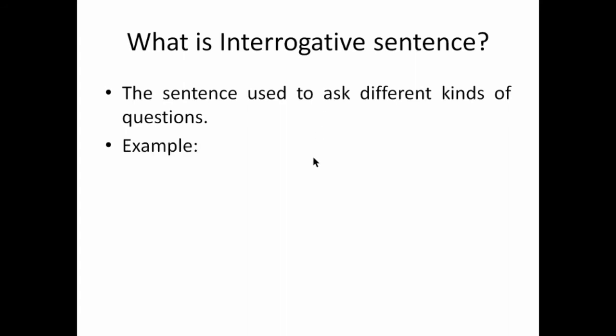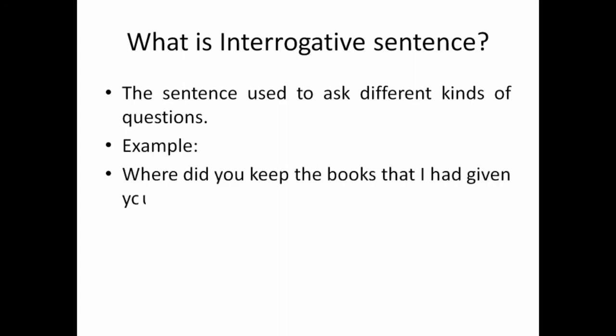Some examples will make your concept clear. Where did you keep the books that I had given you? Here, one more thing, if you cannot find whether it is an interrogative sentence or not, you can easily understand by seeing this sign, the question mark at the end of the sentence, which shows that it is an interrogative sentence. One more thing, that is where. It is asking a question. Where did you keep the books? So since it is asking a question, this sentence is considered to be an interrogative sentence.